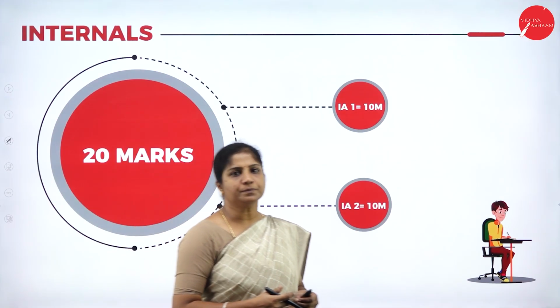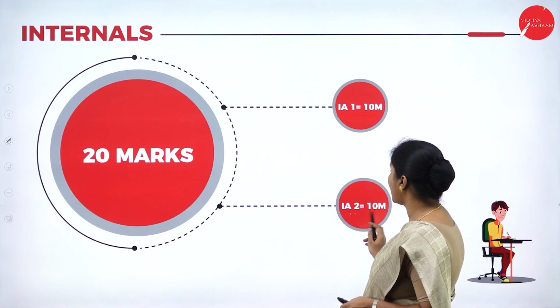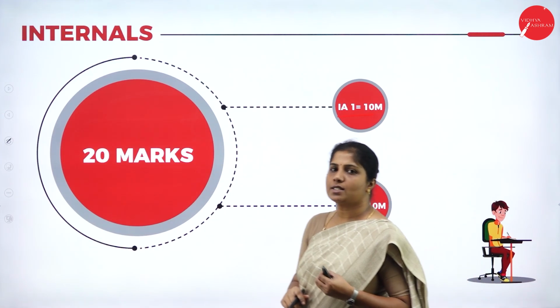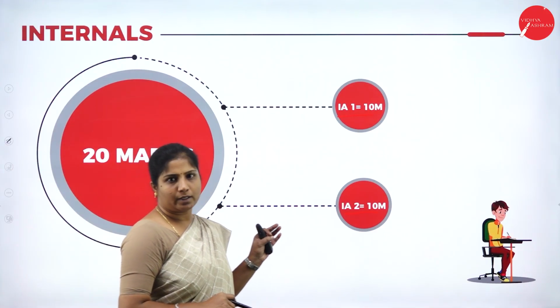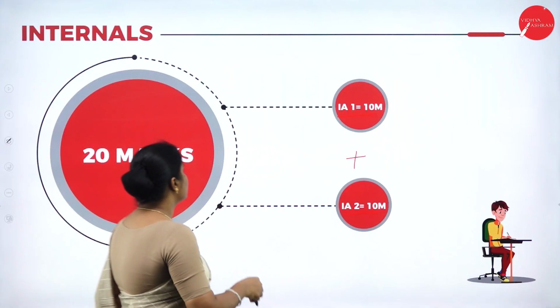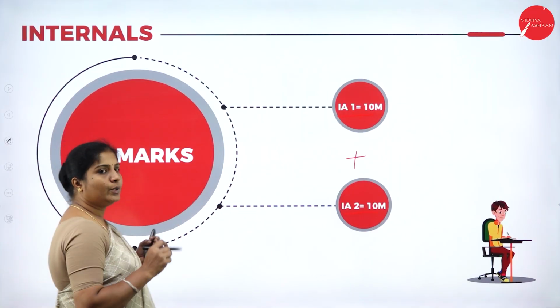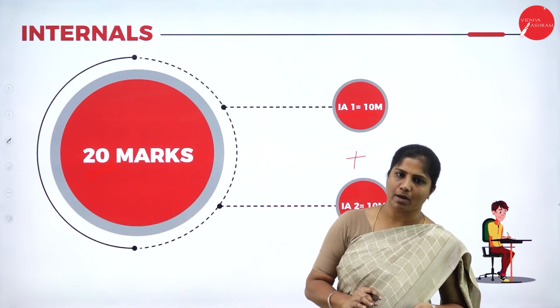Next, we will move on to the internal part. As I said, you have 2 internals, IA1 and IA2. Internal assessment 1 is for 10 marks, and internal assessment 2 is for 10 marks. So IA1 and IA2 together give you 20 marks. You need to attend both internals to score out of 20 marks.